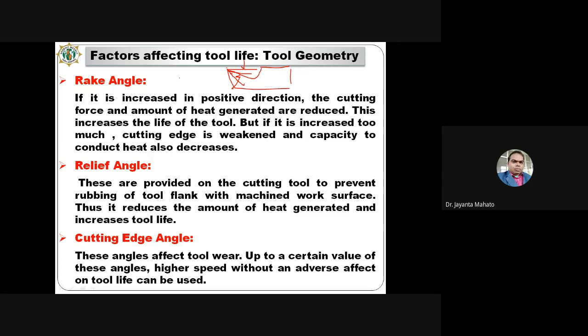And no much friction will be there. So crater wear can be minimized, and that's why the tool life can be increased. But if it is increased too much, means after a certain level, the cutting edge is weakened, and the capacity to conduct the heat also decreases. Means the cutting edge of the tool gets weakened, it will become weak, if you increase the rake angle too much.